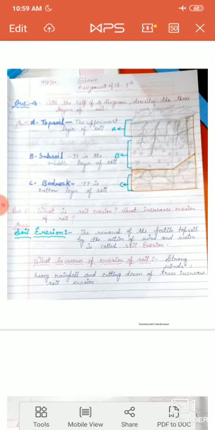So students, all of you, you have to write all these answers and questions in your fair copy and CW copy also, and learn them also.